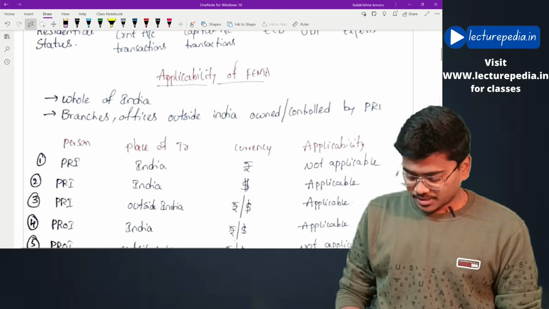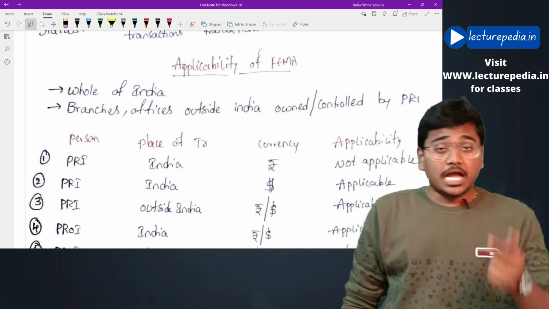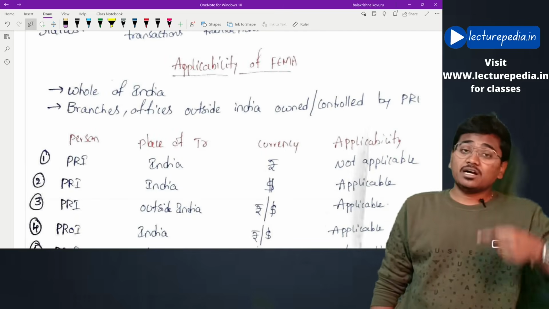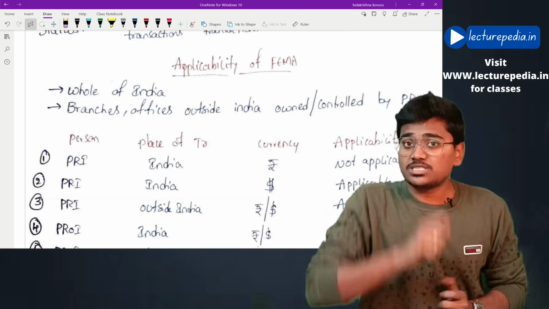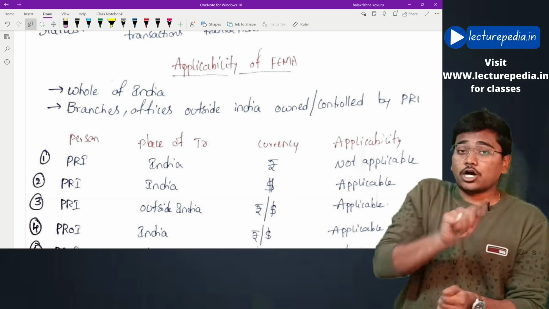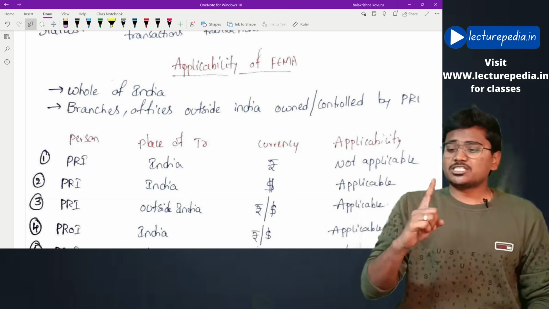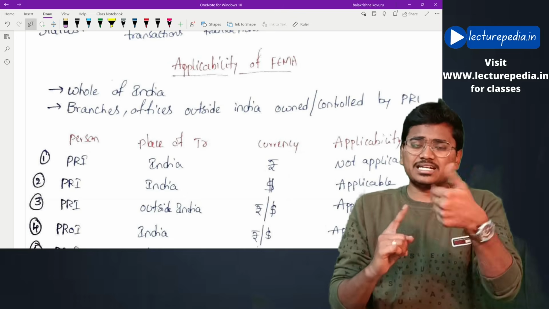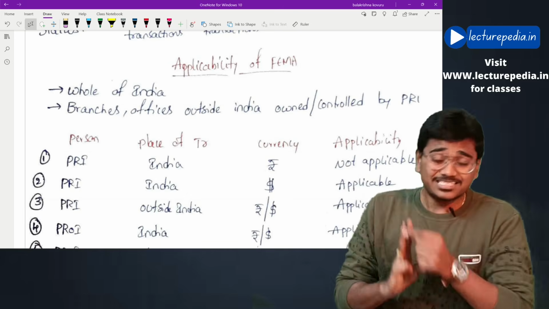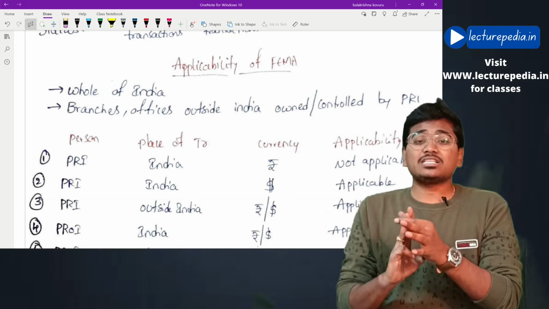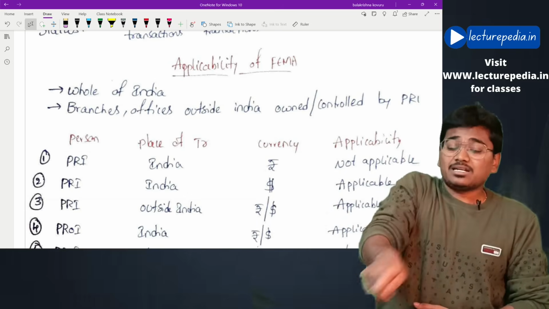Applicability of FEMA. If you see, FEMA is applicable to the whole of India, and also you should check the applicability of FEMA for each transaction. For each transaction that you are entering, you have to see whether FEMA is applicable to this transaction or not. Basically, in the transaction there will be three features. First one is who is the person entering into the transaction, where that transaction is taking place, and in which currency that transaction is being entered. Based on these three factors, we will decide whether FEMA is applicable to that particular transaction or not.